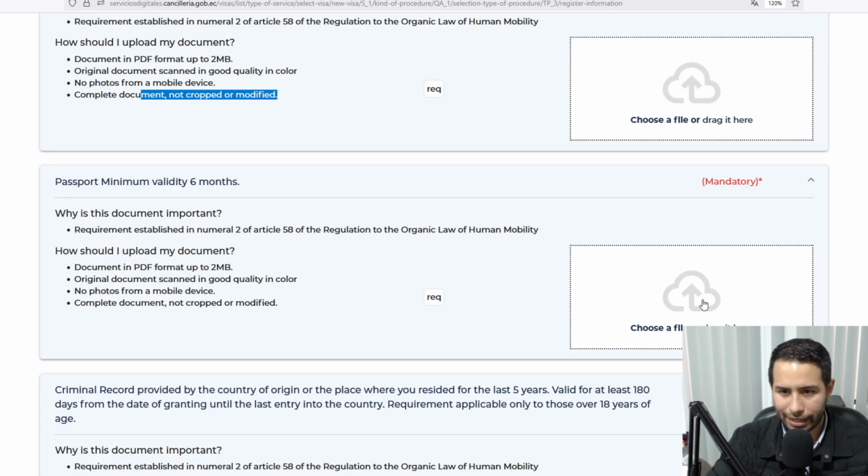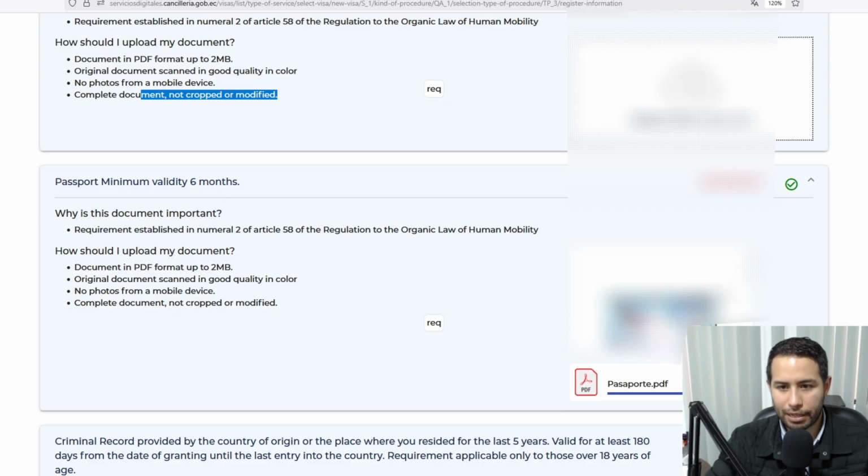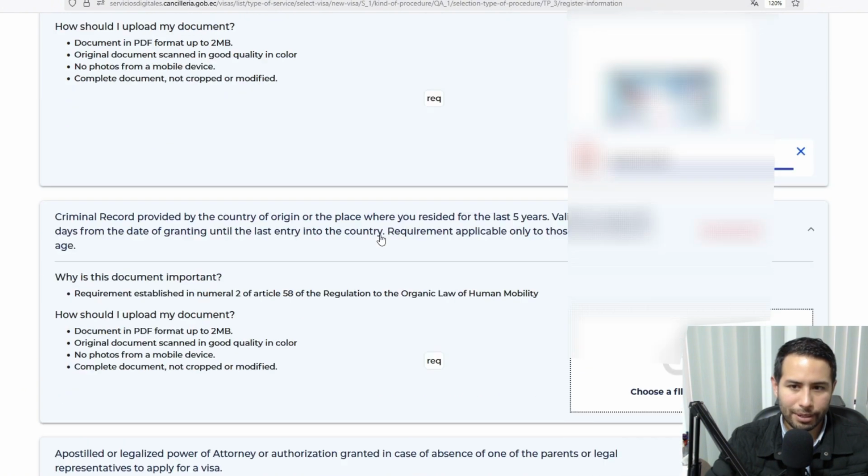For example, I click here and I enter the folder where I have everything. Pasaporte, passport, and I click here and it will show the passport here, for example. Good, that's my PDF scan uploaded. No more than 2 megabytes.